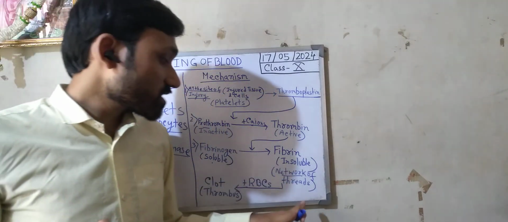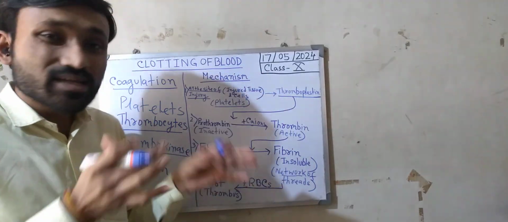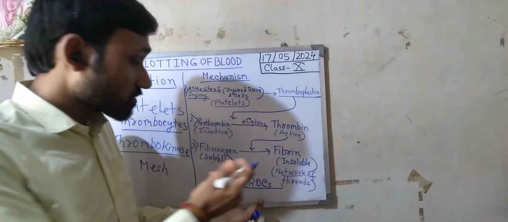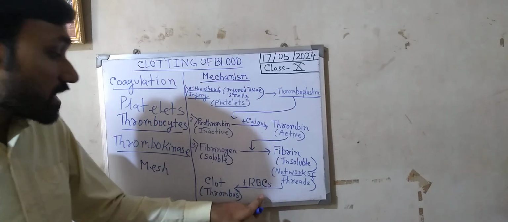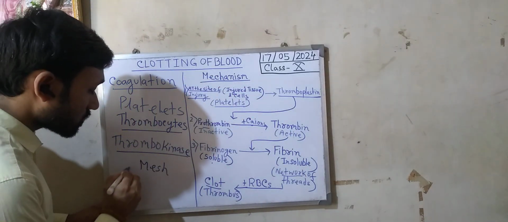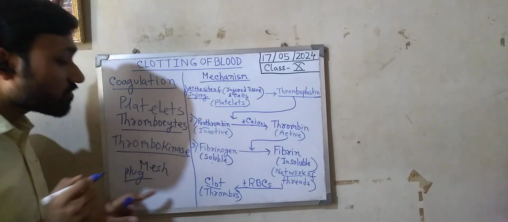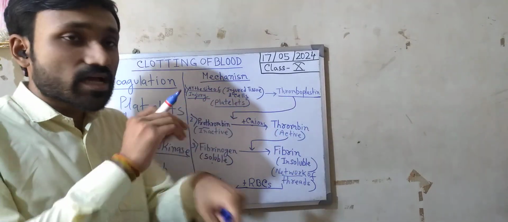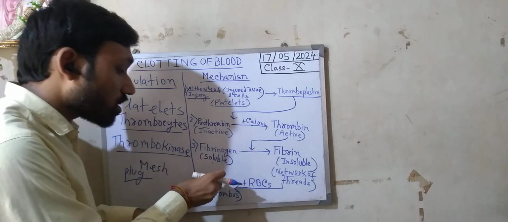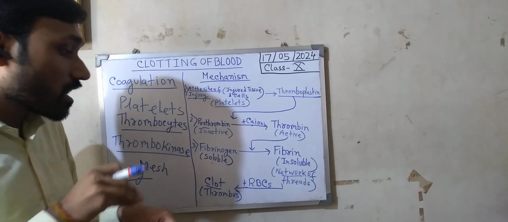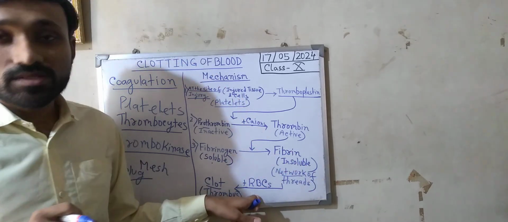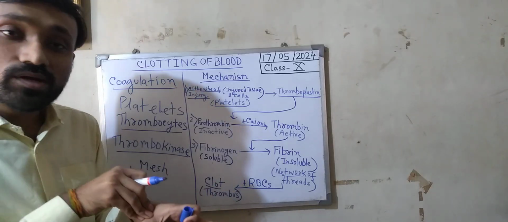Within this mesh-like structure or network, RBCs are getting trapped. The fibrin network is trapping, that means blocking, the RBCs, and as a result clot formation takes place. So this clot is a plaque. Clot or plaque formation takes place at the site of injury, where the injury has occurred, with the help of the fibrin network and by trapping RBCs. So the blood flow will now get stopped.